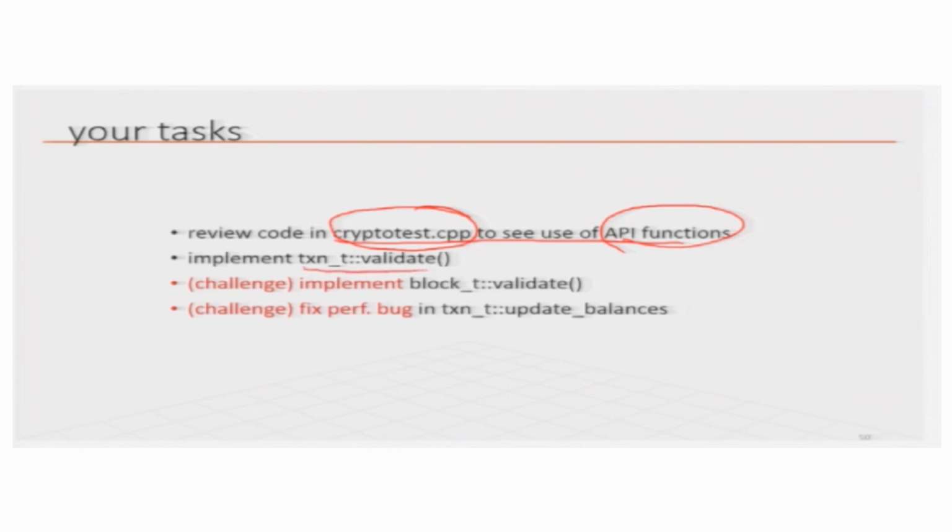And then you have to implement the validate function, the version 3 validate of transaction, and then you have to implement the block validation, that is, how to validate all the transactions. There is also a performance bug in the code that is given, in the update balances function. If you can find that, then you will have some good exercise in performance debugging.